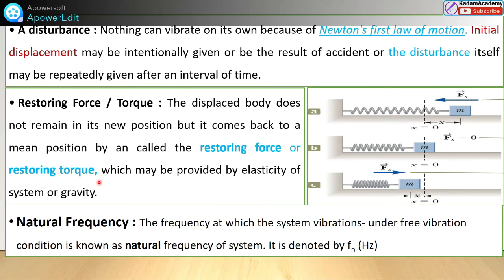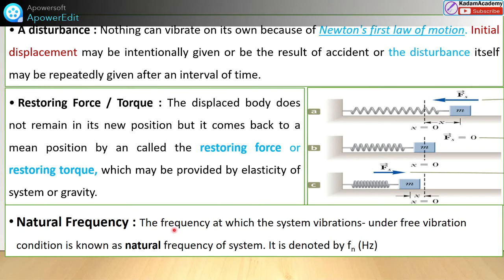For rotational it is torque, and for linear it is considered the restoring force, which may be provided by elasticity of the system or gravity. Okay, the elasticity present in the spring will try to bring it back to the original position. Or suppose any rod is applied with torque, it will try to come back to the original position. That is nothing but the restoring force.